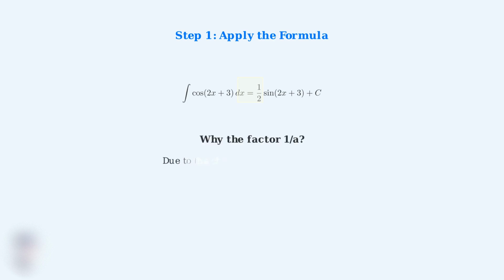Now let's apply the formula step by step. Step 1, we substitute our values into the formula. Since a equals 2, we get 1/2 times sine of 2x plus 3 plus c. But why do we need the factor 1 over a? This comes from the chain rule. When we differentiate 1/2 sine of 2x plus 3, we get 1/2 times cosine of 2x plus 3 times the derivative of the inside, which is 2. The 1/2 and 2 cancel out, giving us exactly cosine of 2x plus 3.